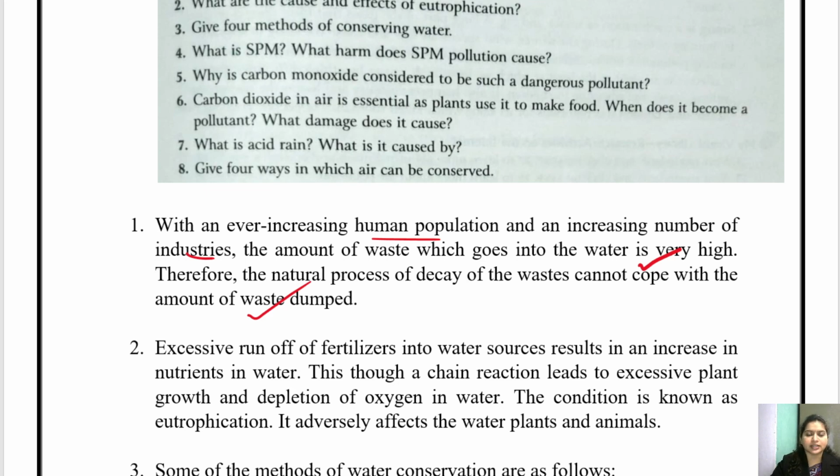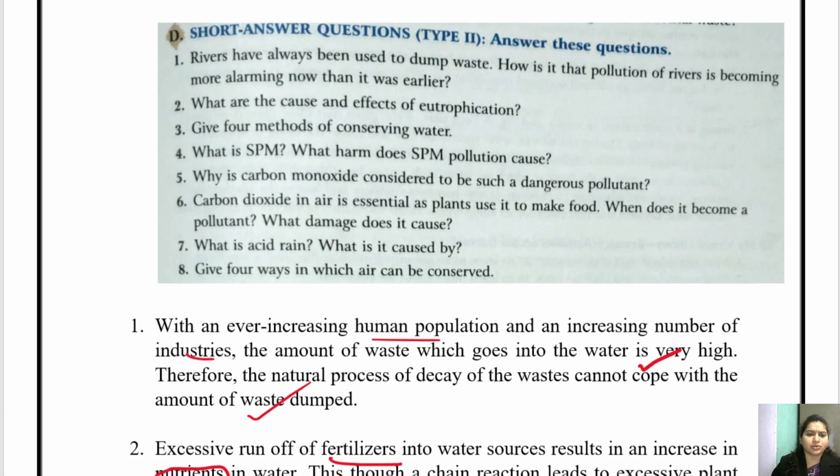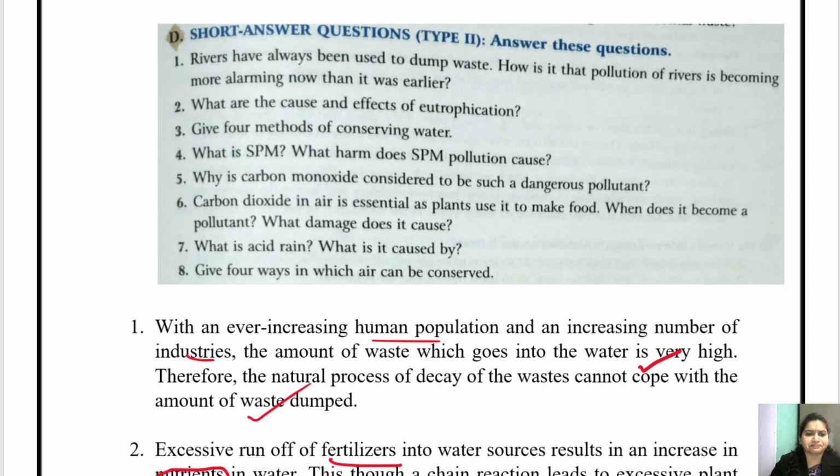When there is excessive runoff of fertilizers and pesticides, the nutritive balance gets disturbed, which may result in the depletion of oxygen in the water and causes eutrophication, which adversely affects the plants and animals. Getting it? I have explained eutrophication many times, so I'm not going into it again.